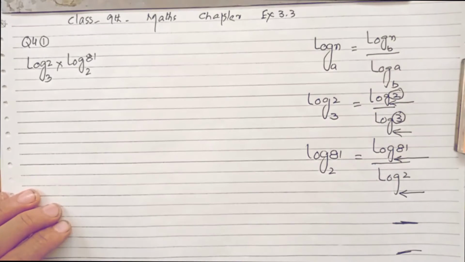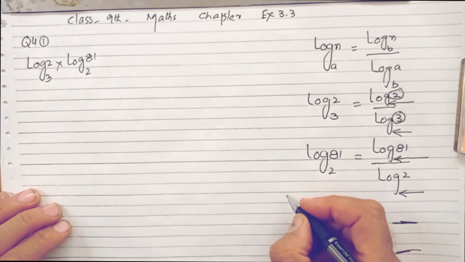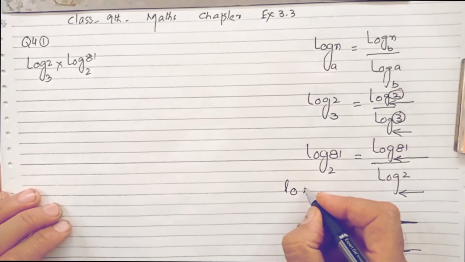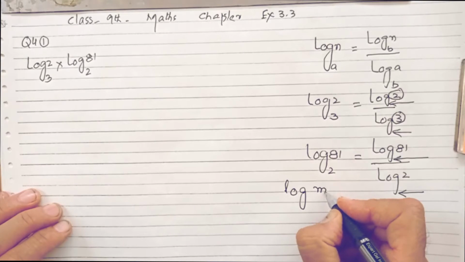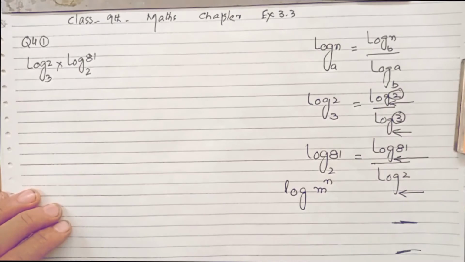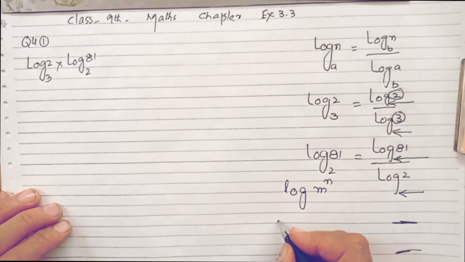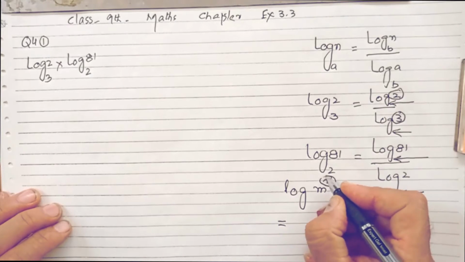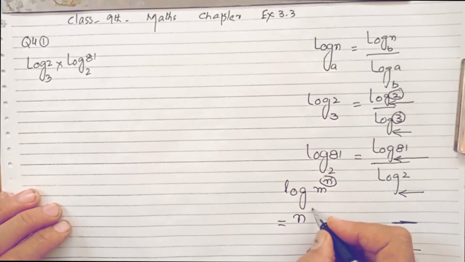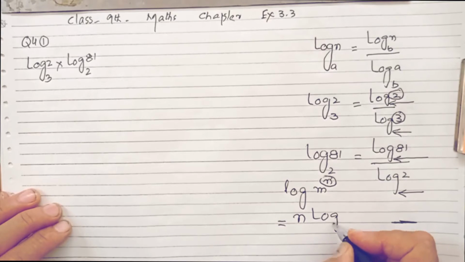This is the formula. Now there is another formula, that is log m and power is n. So you will write it like this, that take this power over here and log m.